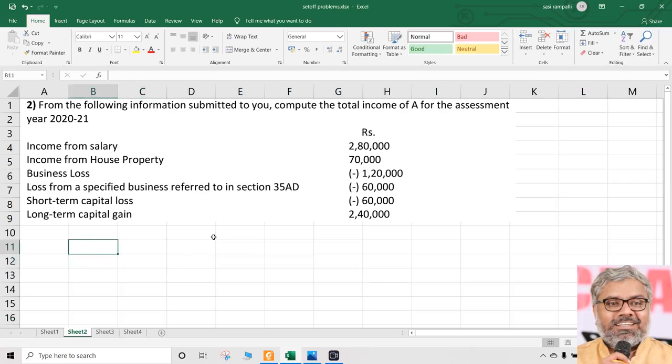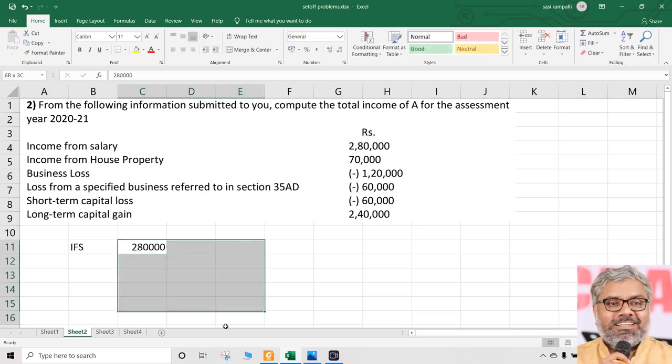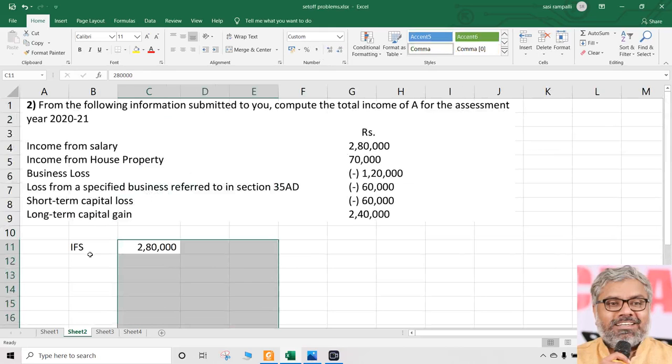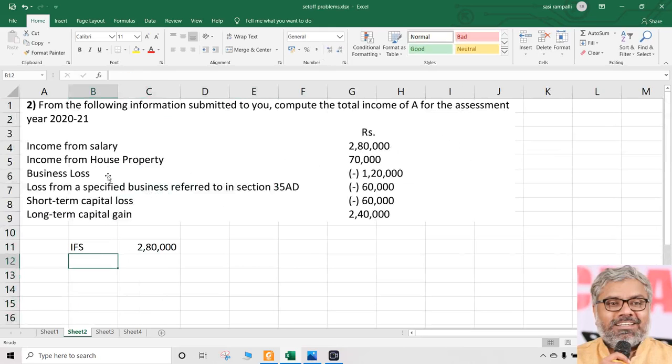of income mentioned here. So let us just take first income from salaries, which is there as positive income, that is 2,80,000. So once we have a positive income of 2,80,000, that is salaries, that is the first positive income. Second is income from house property, that is also a positive income. So leave some sufficient space, and then you write income from house property, another positive income, that is